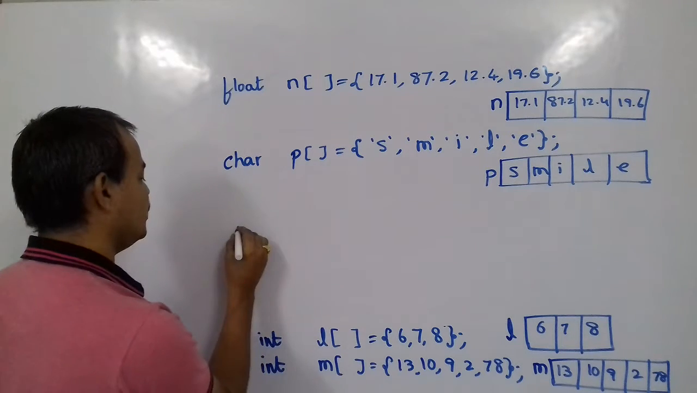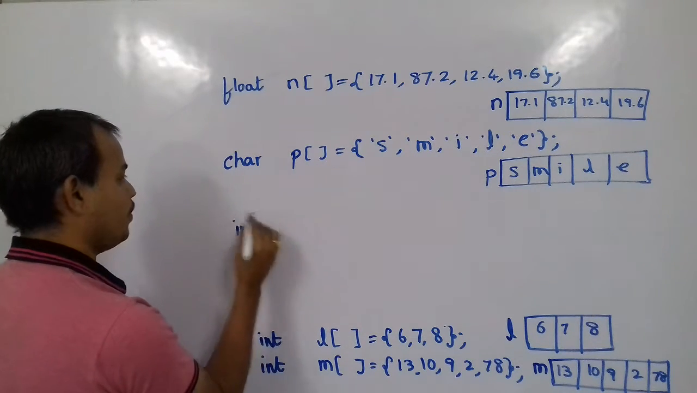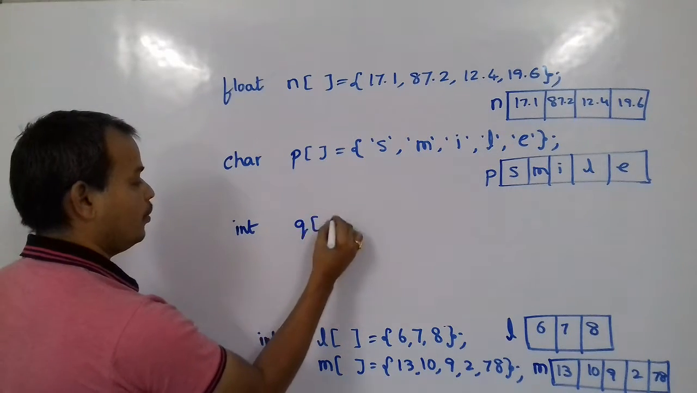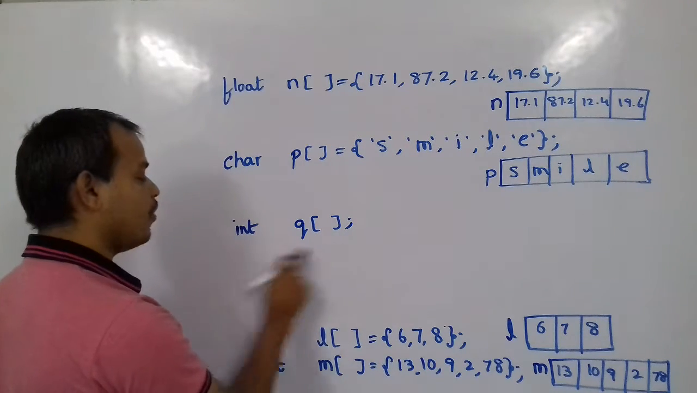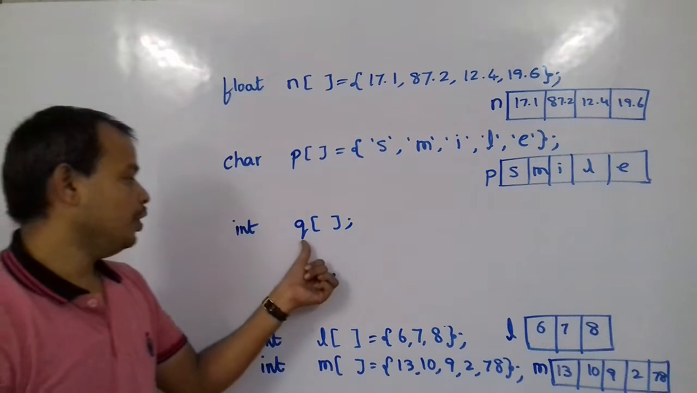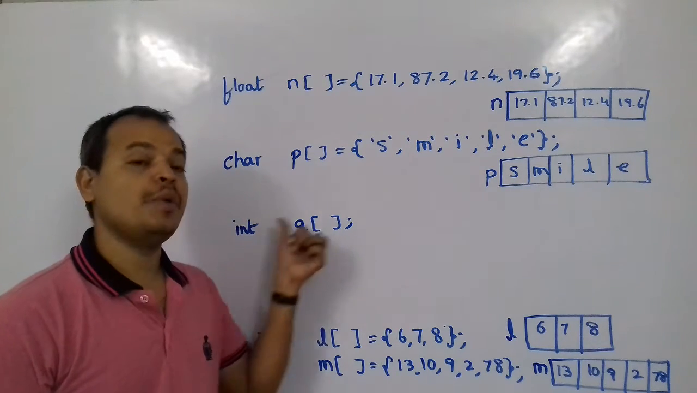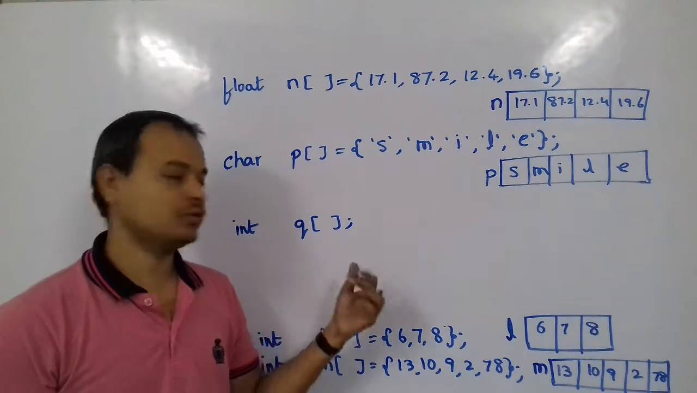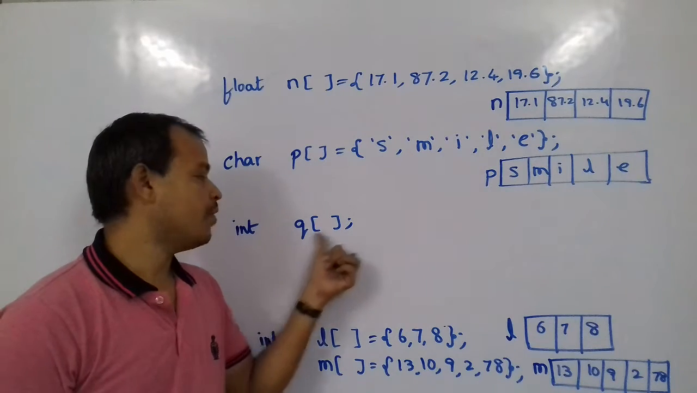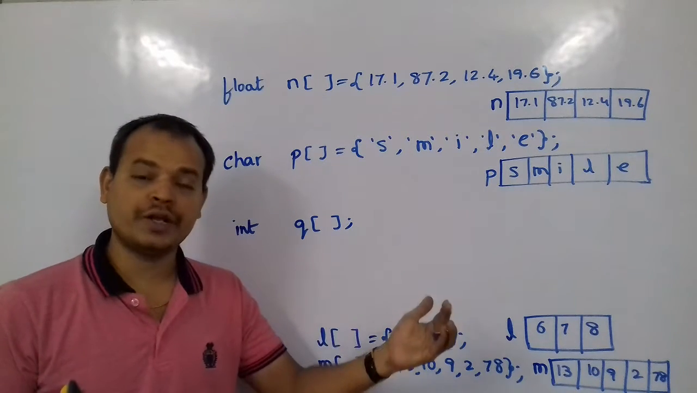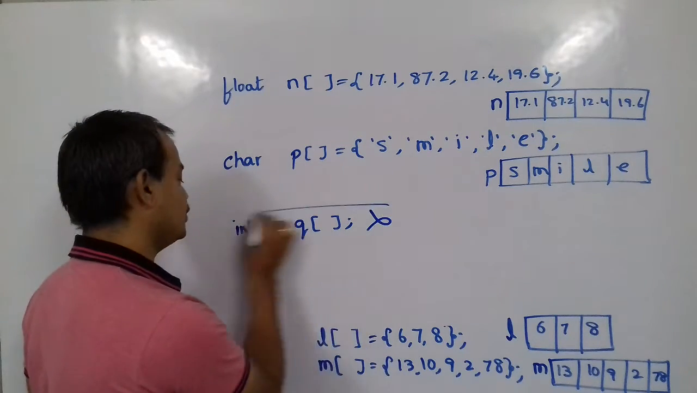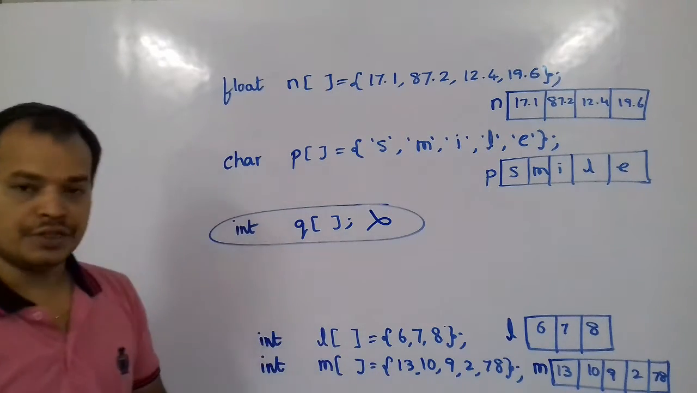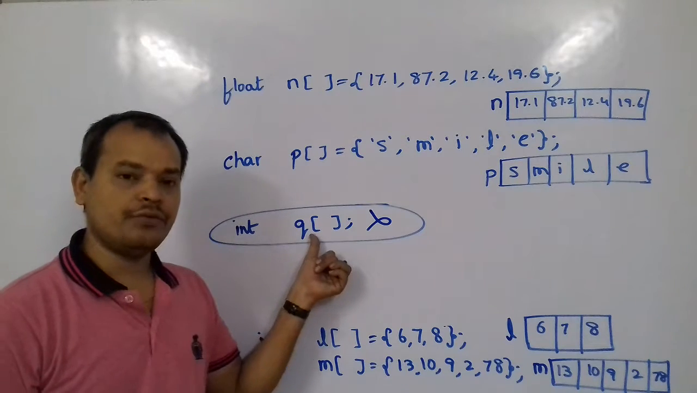Suppose you create something like this, int q of, with empty brackets. With this, what can the system understand? q is an array of integers. How many values? That we don't know. So the system doesn't know how many values to store, or how much memory to allocate for this. So this notation is not valid in C language. In C, we cannot do this kind of creation.